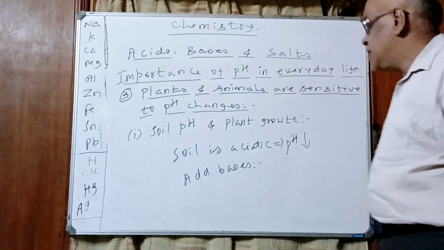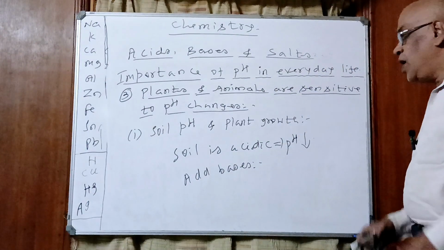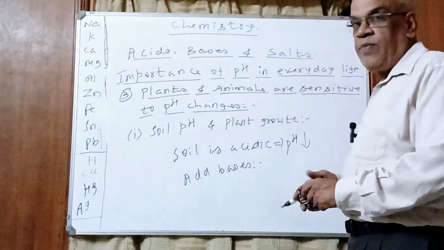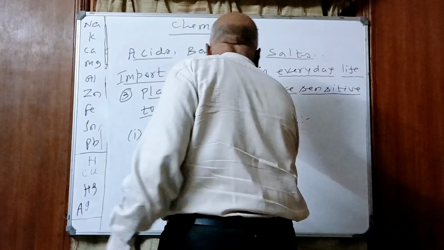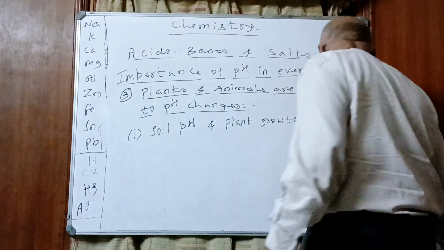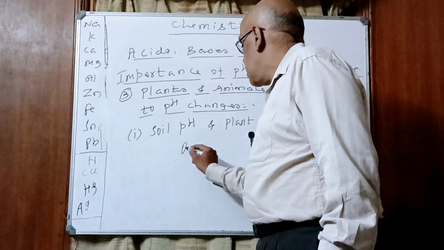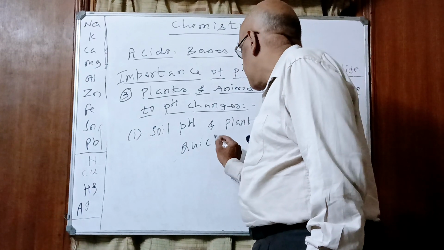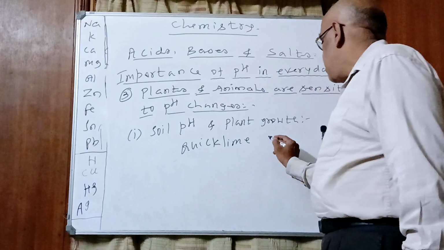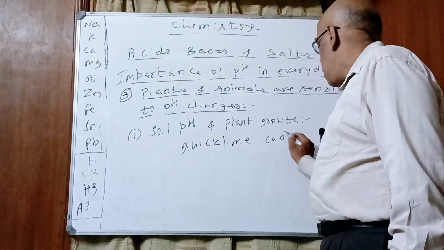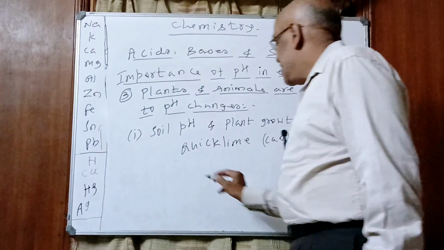That may neutralize the pH of the soil and a good crop can be expected. Which are the bases they add, children? They add quicklime. Quicklime is a base. What is the name of quicklime? Calcium oxide. Then slaked lime.